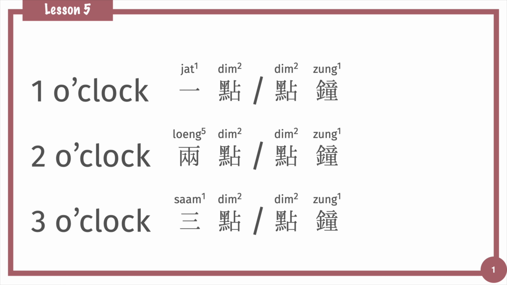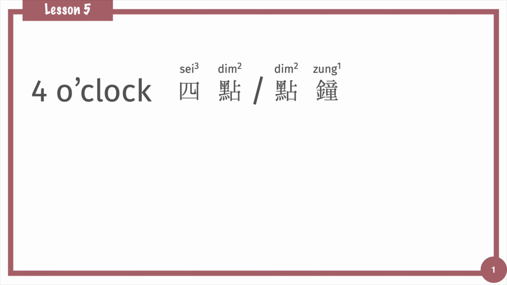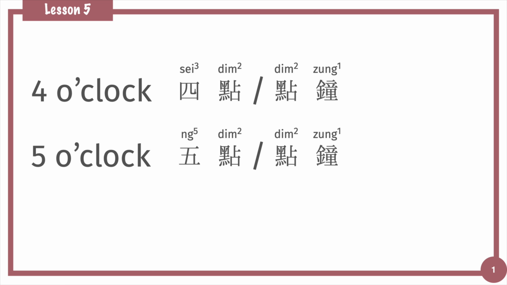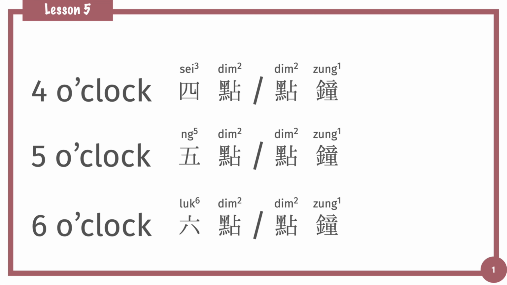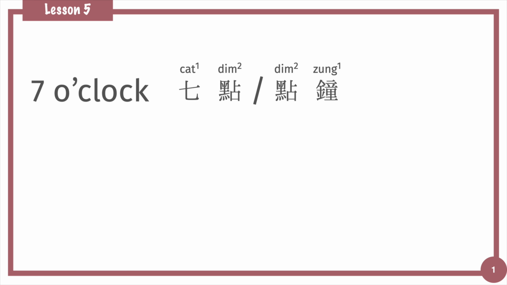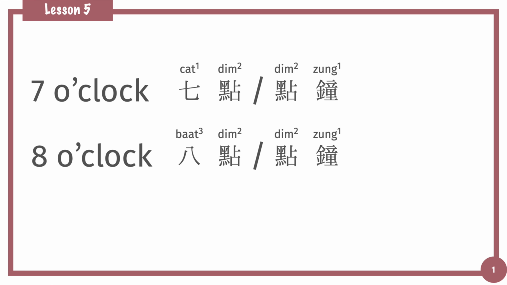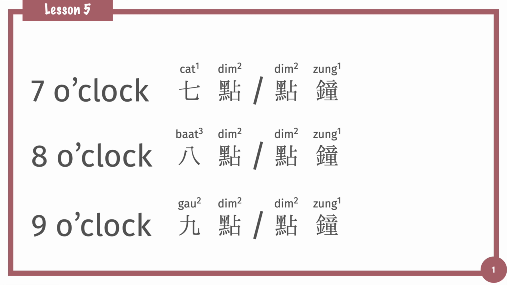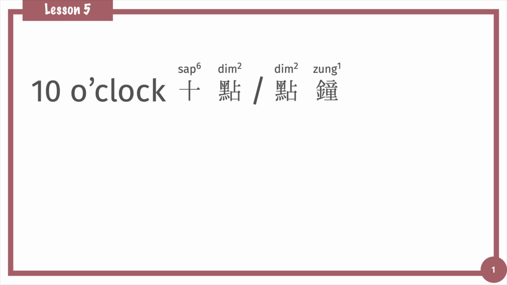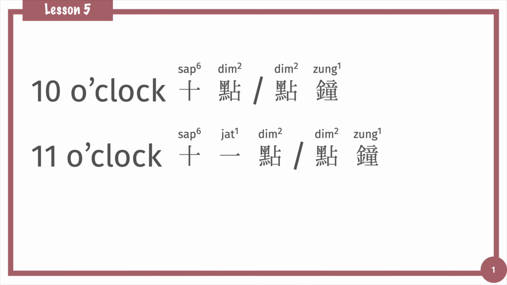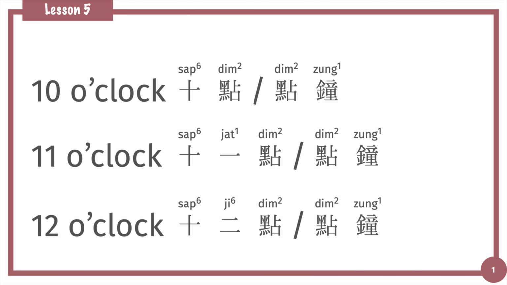Then 3 o'clock is 3點, 4 o'clock 4點, 5 o'clock 5點, 6 o'clock 6點, 7 o'clock 7點, 8 o'clock 8點, 9 o'clock 9點, 10 o'clock 10點, 11 o'clock 11點, and 12 o'clock 12點.